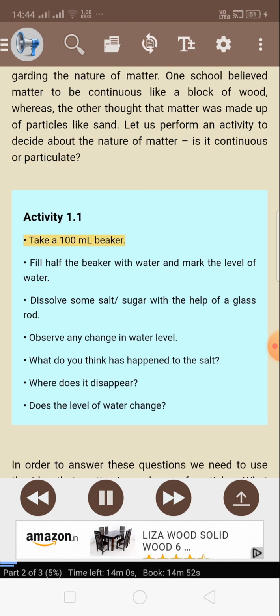Activity 1.1. Take a 100 milliliters beaker. Fill half the beaker with water and mark the level of water. Dissolve some salt or sugar with the help of a glass rod. Observe any change in water level. What do you think has happened to the salt? Where does it disappear? Does the level of water change?